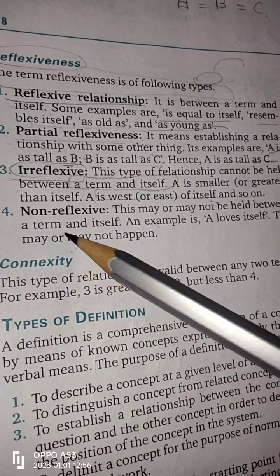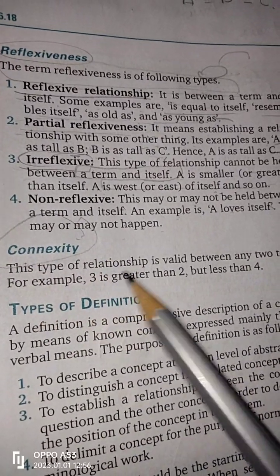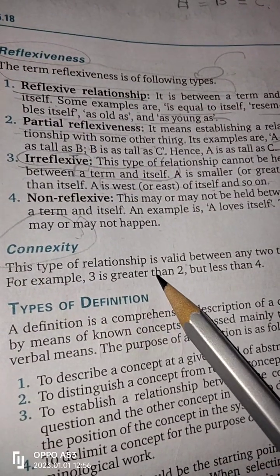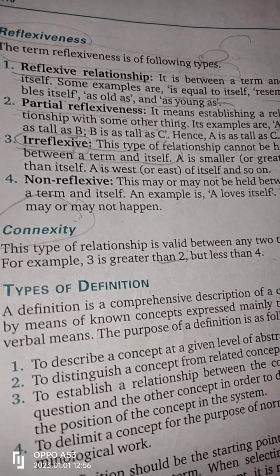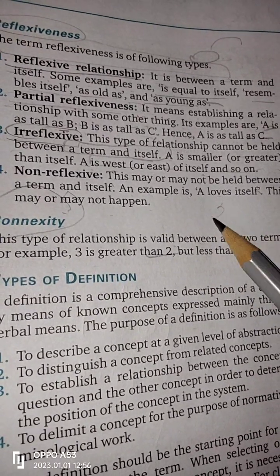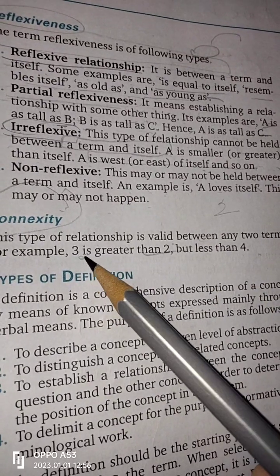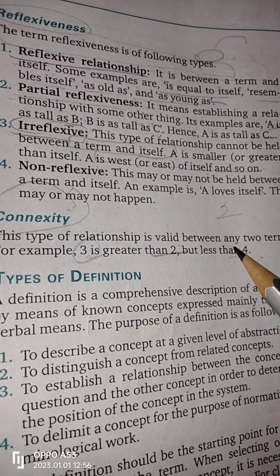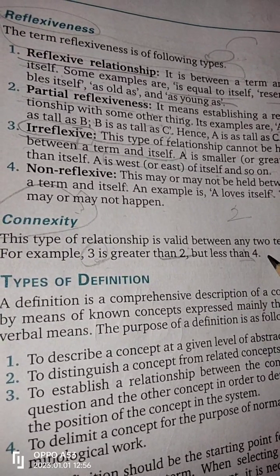The other one is connexity. This type of relationship is valid between any two terms. For example, 3 is greater than 2 but less than 4. They are forming a relationship between two terms, because 3 is making a relationship with two terms, 2 and 4. 3 is greater than 2 but is less than 4.